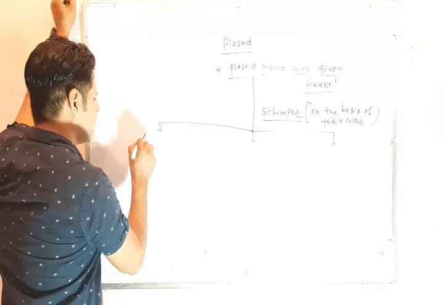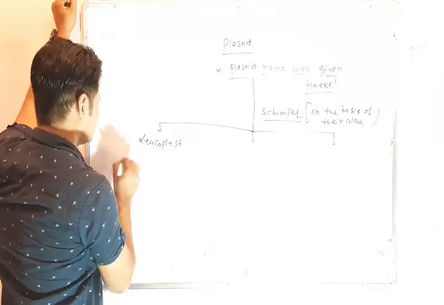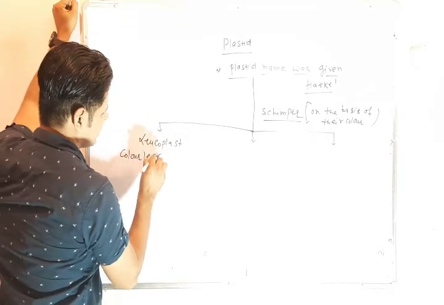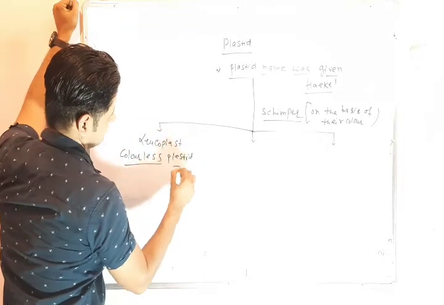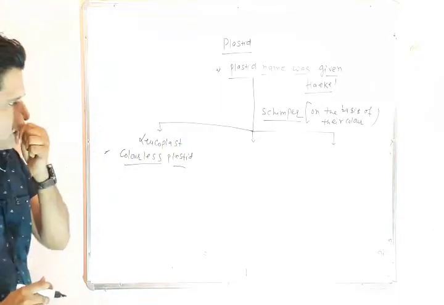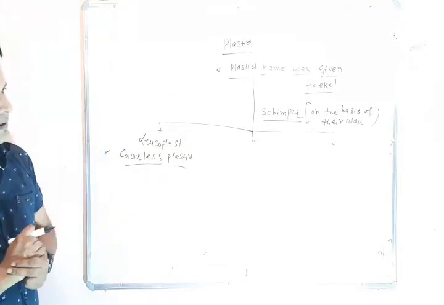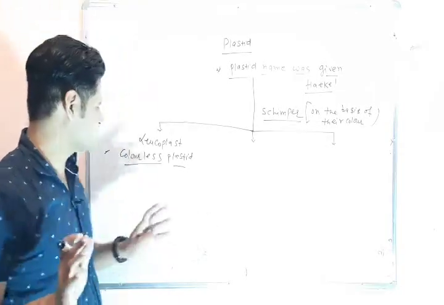First is leucoplast. The color of leucoplast is none; it is the colorless plastid.